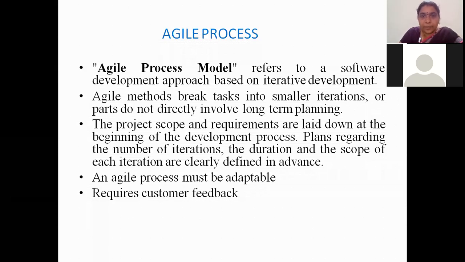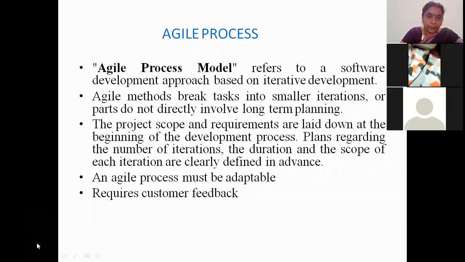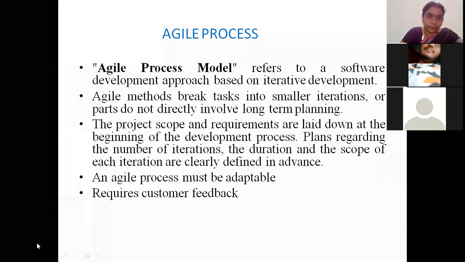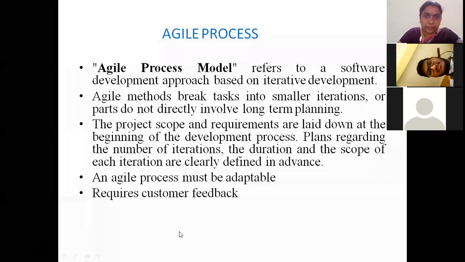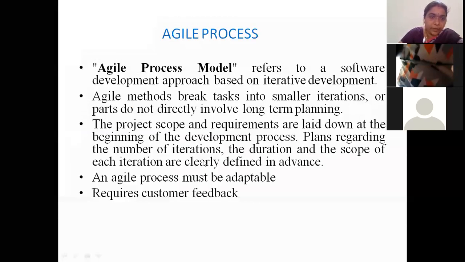The agile people gave us 4 values and 12 principles. These 4 values and 12 principles can be included in any of the traditional models.